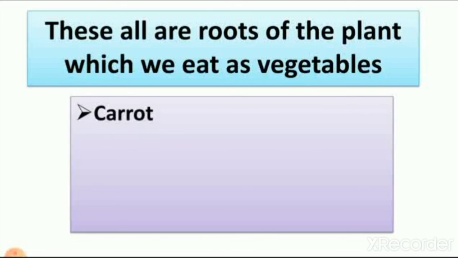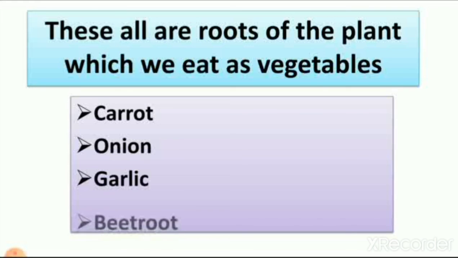So these all are part of the plant we eat. So I hope you all learn that food we get from plant and root of the plant which we eat as vegetable.